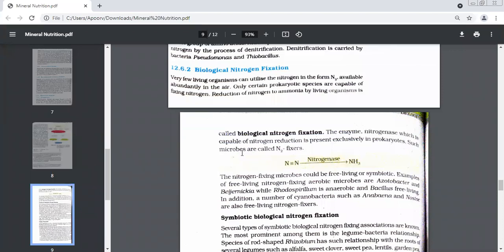Quickly, read this topic, biological nitrogen fixation, then we discuss. Read, beta.